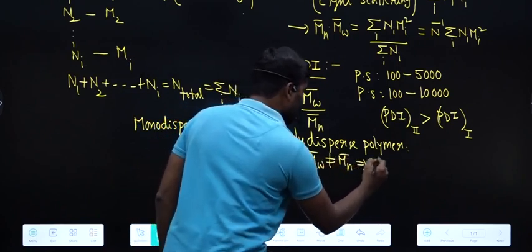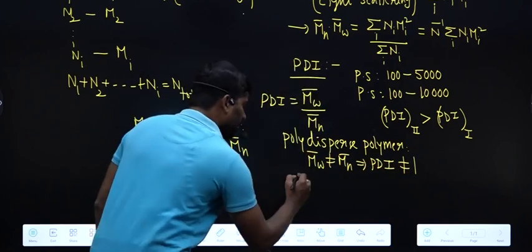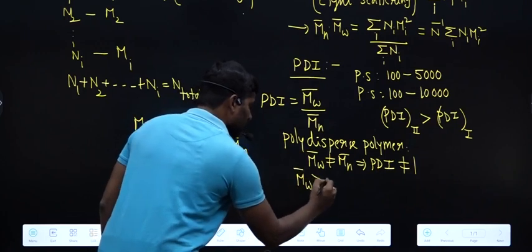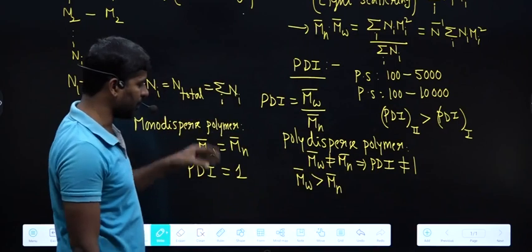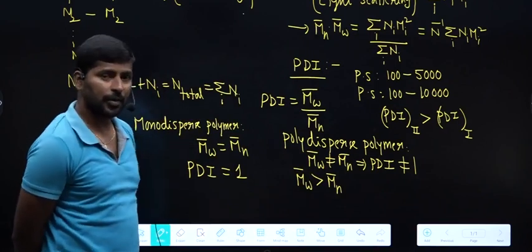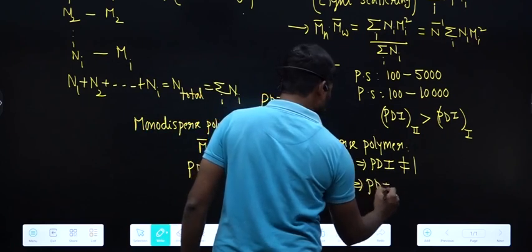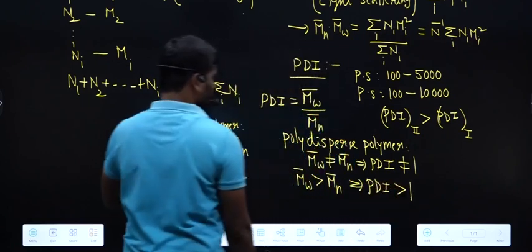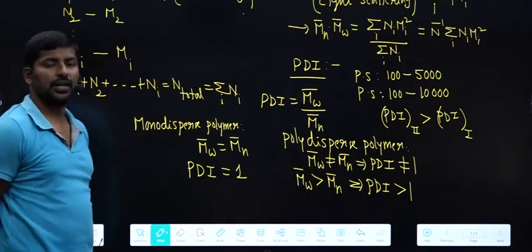So the polydispersity index value is not equal to 1. But it is observed that for polydispersed polymers, we will get Mw bar greater than Mn bar. That means we will get a polydispersity index value greater than 1. Okay, this is the concept of Mn bar, Mw bar and polydispersity index.